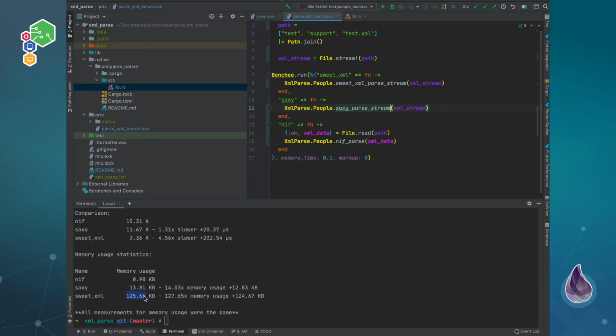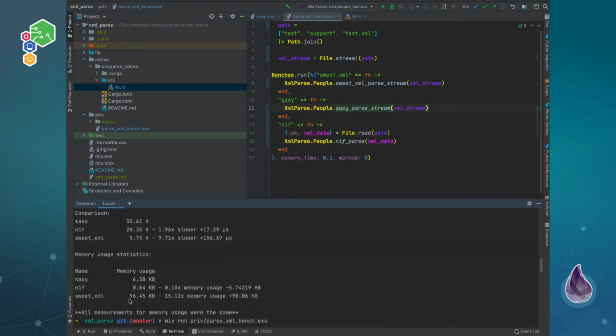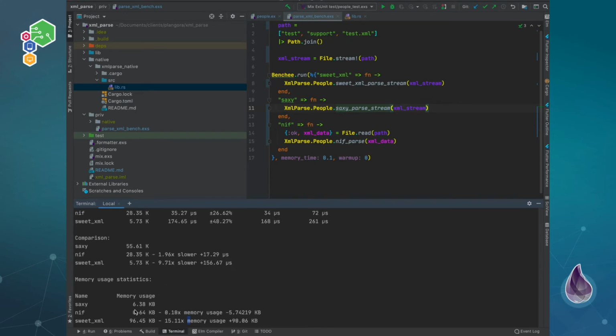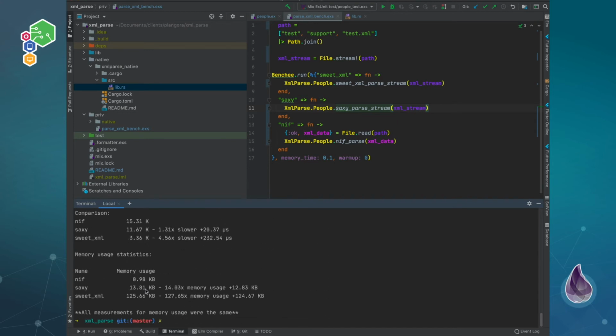So let's see, 125, 66 memory to 96. So it's even worse. But Saxy should be a little bit better. Saxy, maybe higher memory usage, it seems to be. Let's see, Saxy is 6.38 and 13.81. So higher memory usage, that's interesting.